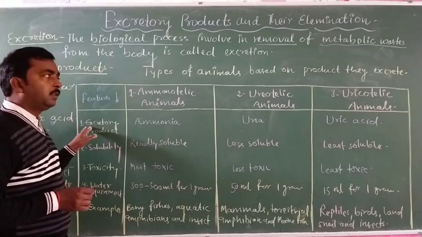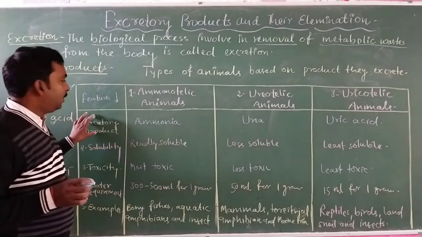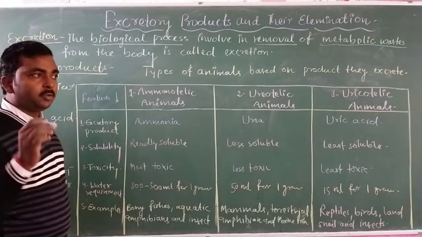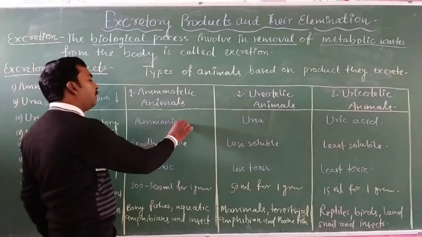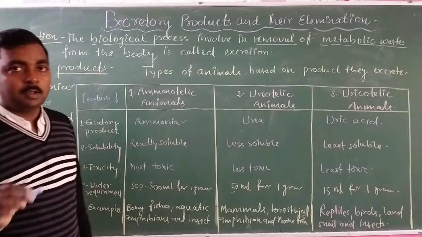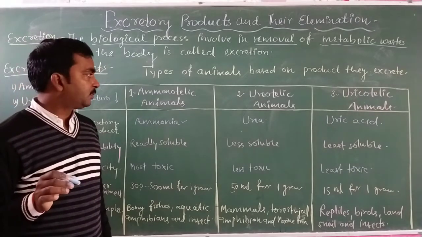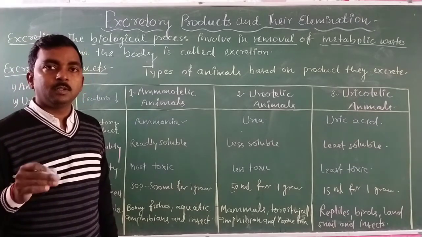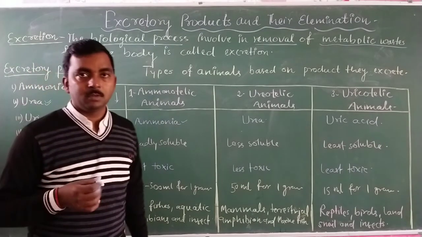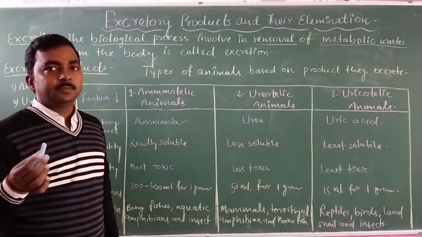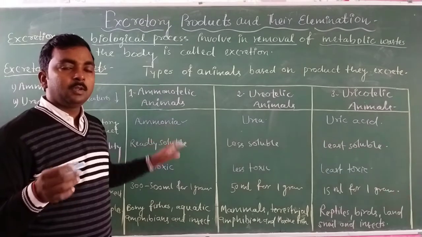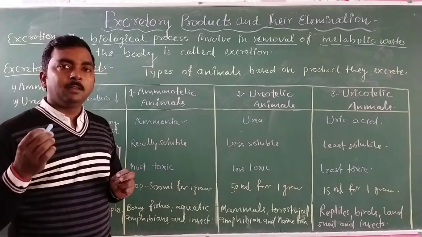The first feature is related to the main excretory product. In the case of ammonotelic animals, the nitrogenous waste created in their body is in the form of ammonia. Ammonia is a highly toxic chemical produced in the body of animals.